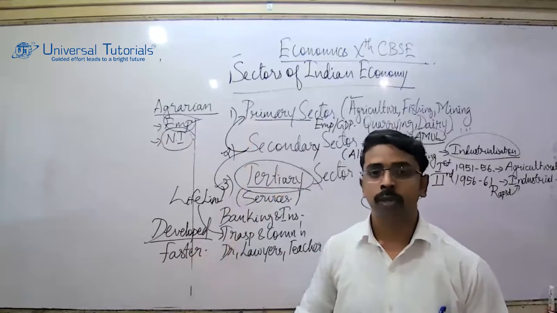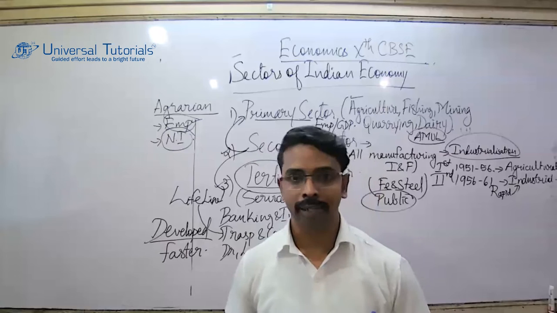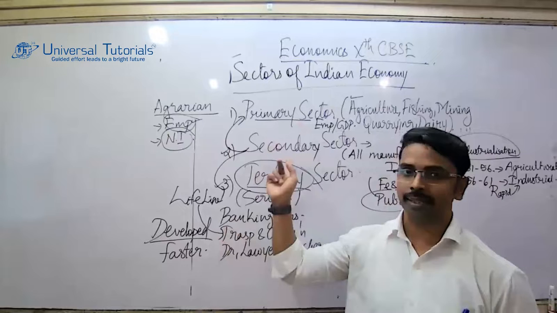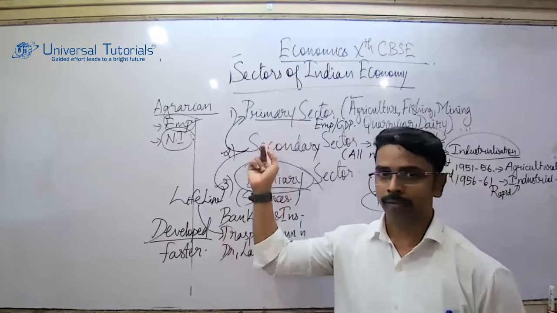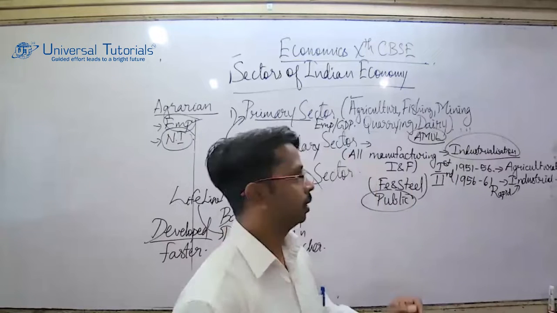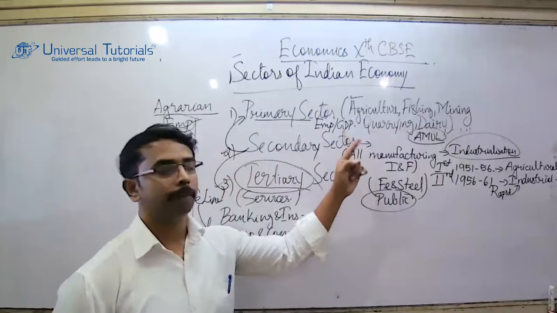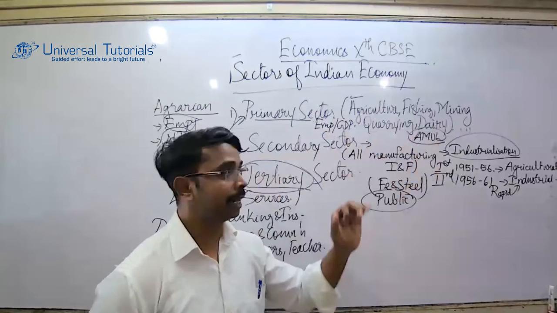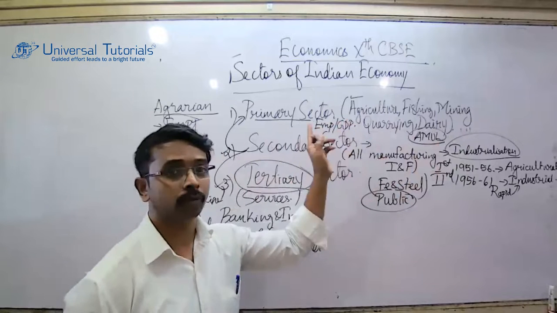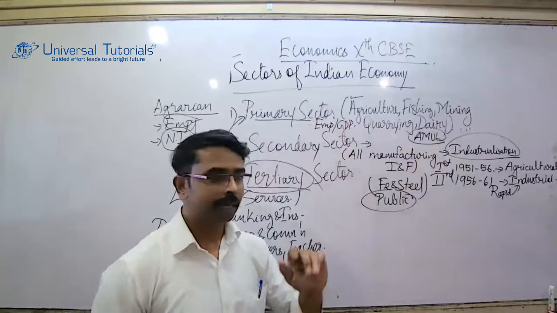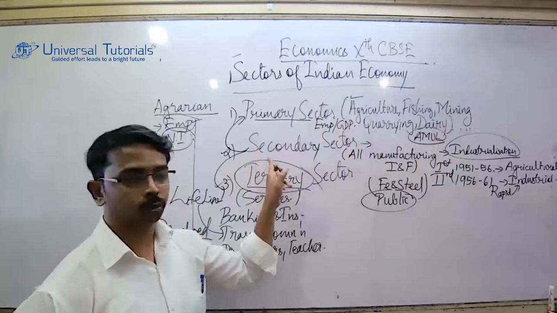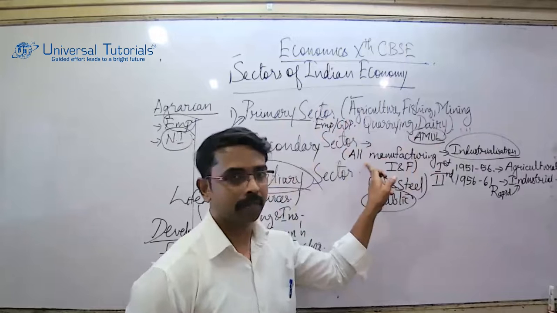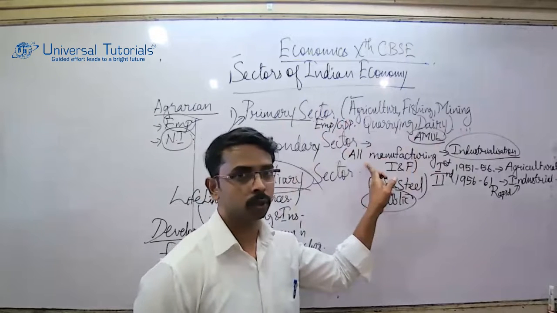So to conclude the points, or to conclude the headings, the sectors of the Indian economy primarily include 3 sectors. As I said, primary, which includes all the activities. Which activities? Agriculture, fishing, mining, then I say quarrying and dairy farming. And then I've explained the importance of agriculture within the primary sector. Then we moved away from primary, we have gone into the secondary sector. Then I've explained the meaning of the word secondary sector. It includes all manufacturing industries and factories.